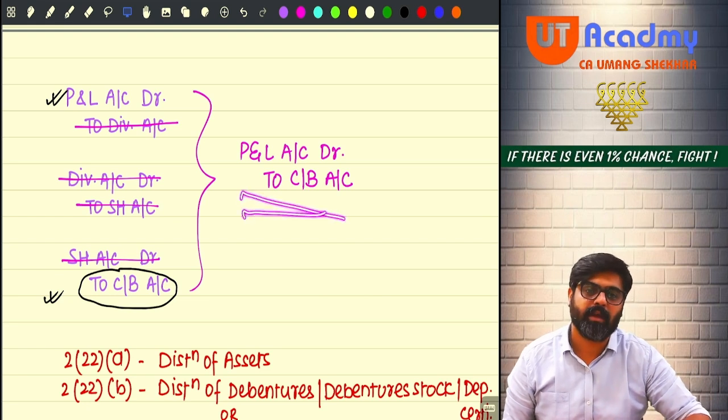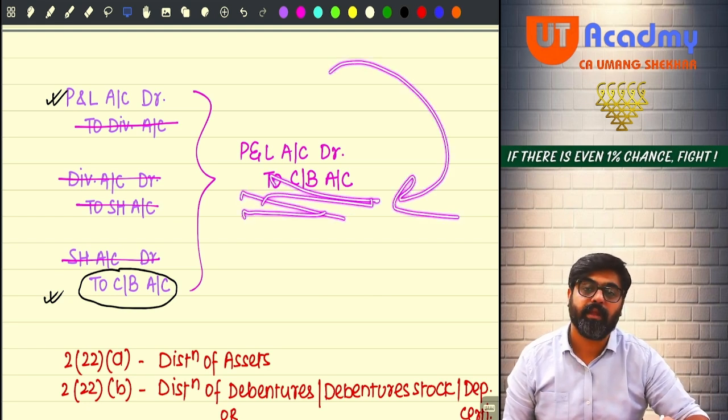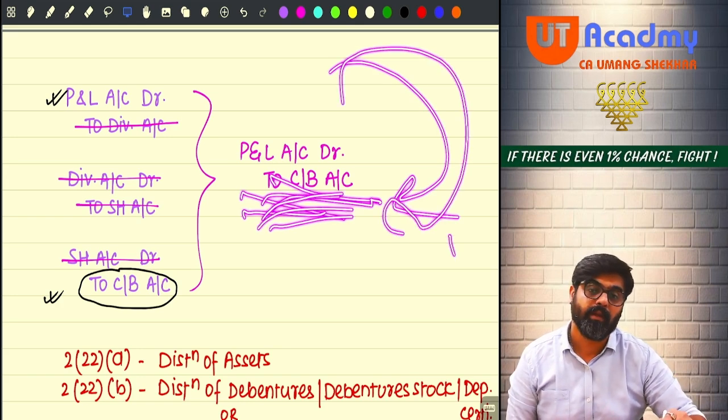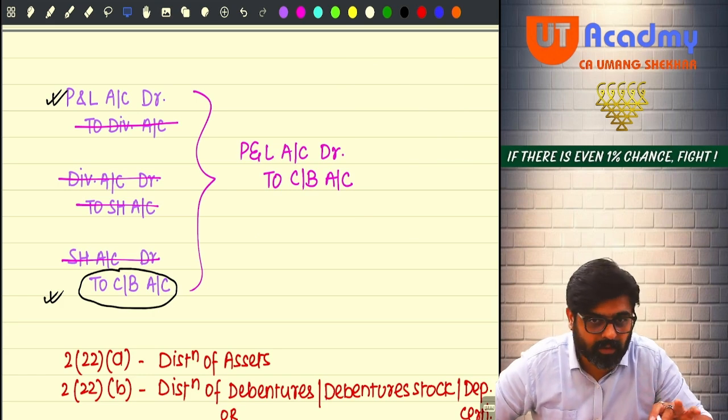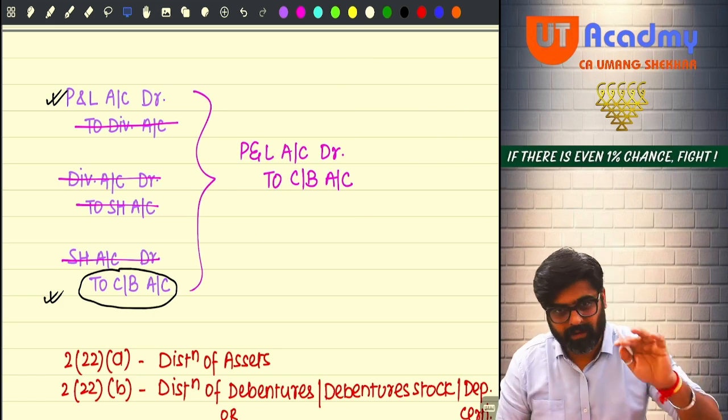What if something is coming out of capital? That something can be cash also, that something can be an asset also. If that comes from the capital, meaning the profit is not distributed, now the capital is given away.